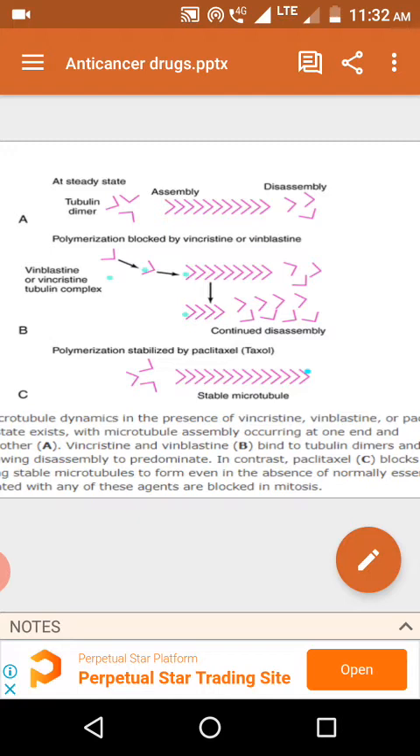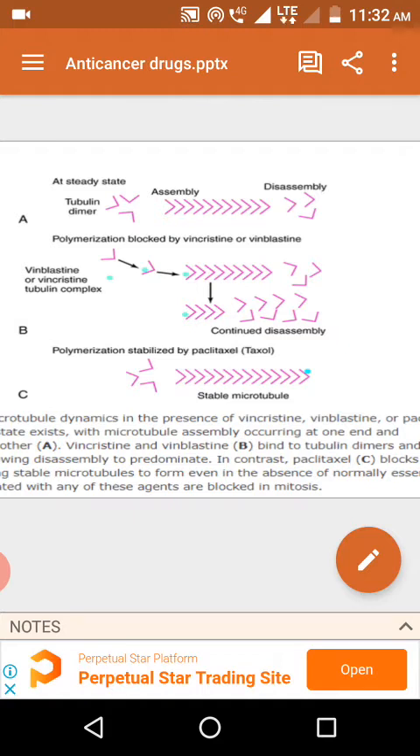Generally in metaphase, there is formation of the microtubules. These formed microtubules bind with the replicated chromosomes. After that, they are responsible for the equal segregation of the chromosomes into the respective daughter cells, so that the cell is divided into two halves.